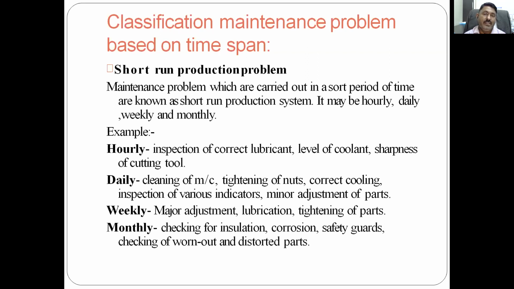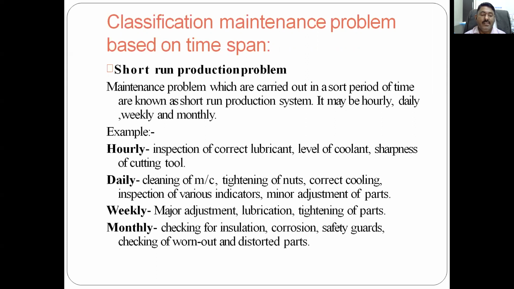And then inspection of various indicators. If any machine is there, semi-automatic or automatic, what are the different indicators, and based on these indicators, whether any action is required. And then minor adjustment of parts. If some adjustment or modification is required at any part, so that the productivity, quality and quantity can be enhanced. So this is daily. Weekly: major adjustment, lubrication, tightening of parts.